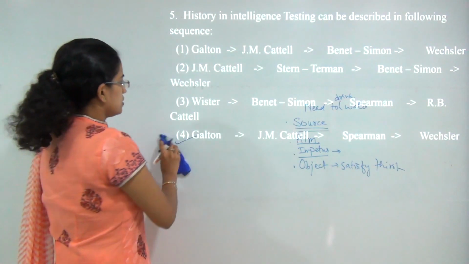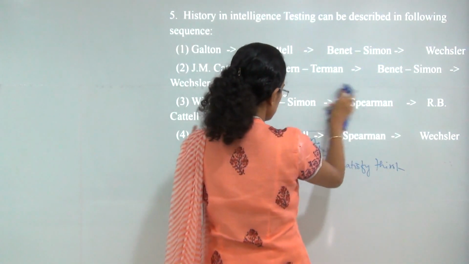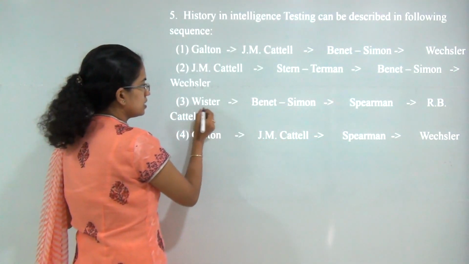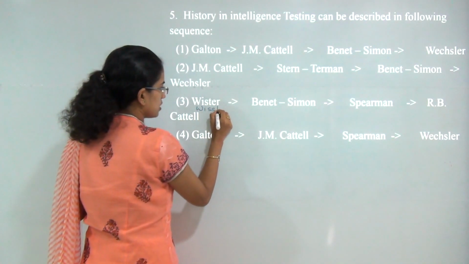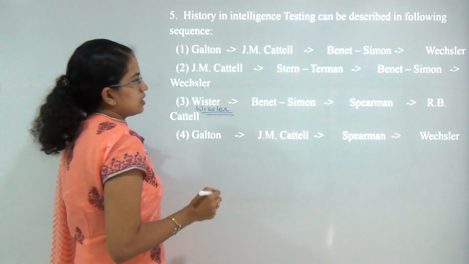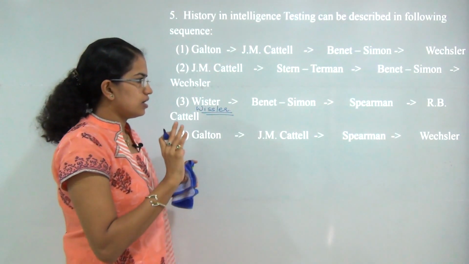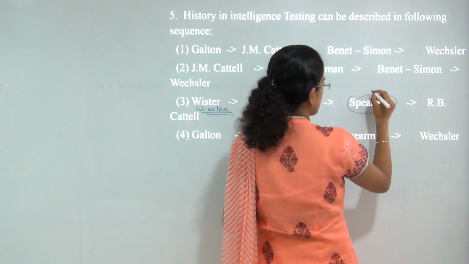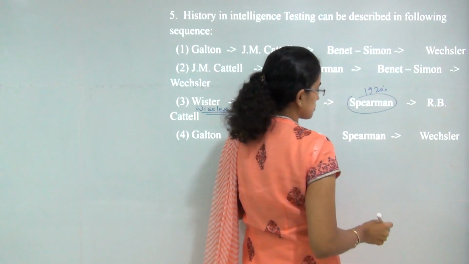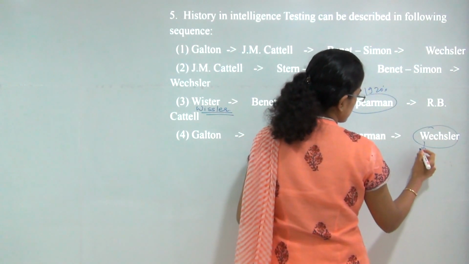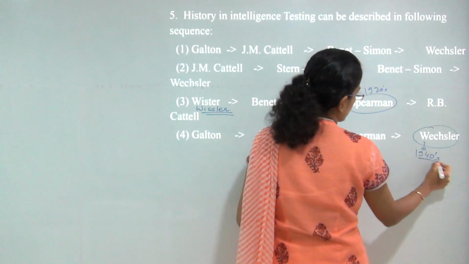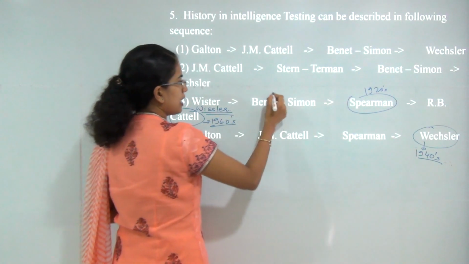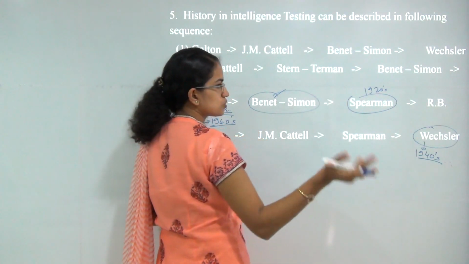Next question. Now this is a very interesting question. First of all, there is a misprint with this question. The name here should be Wechsler rather than Wister. That's the first thing we must note. Now we must have a tentative duration of research for each of the following. So we know that Spearman researched around 1920s, he gave the concept of intelligence. Wechsler's intelligence concept lies around 1940s. Then you have Cattell's concept around 1960s. And Binet and Simon worked from 1850s to 1920 around.